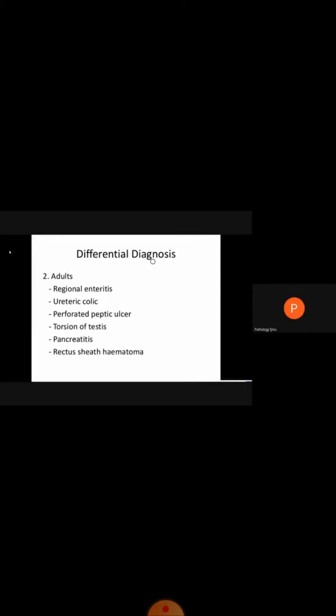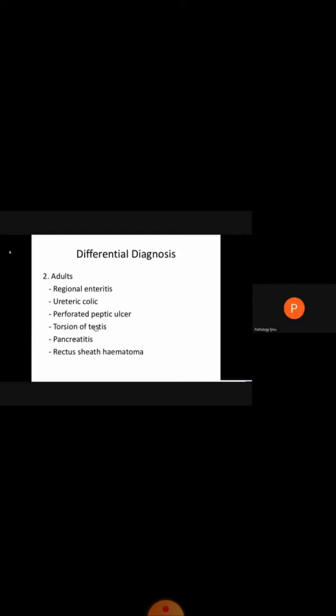Then what are the differential diagnoses in adults? In adults, there may be regional enteritis, meaning there is inflammation of some part of the GIT. Then there is ureteric colic. Ureteric colic means that there is pain of the ureter due to some stone or some other impacted mass. Then there may be perforated peptic ulcer. Perforated peptic ulcer means that there was an ulcer in the stomach or some part of the intestine, and it has perforated.